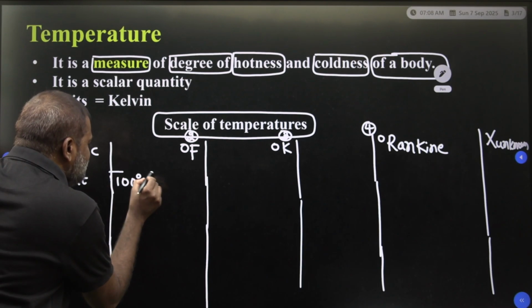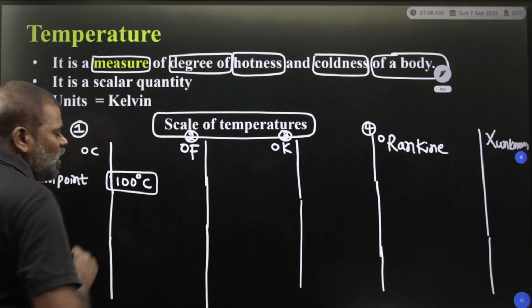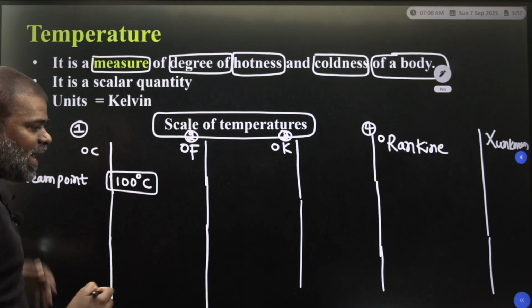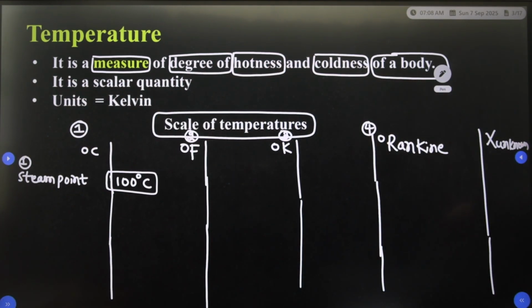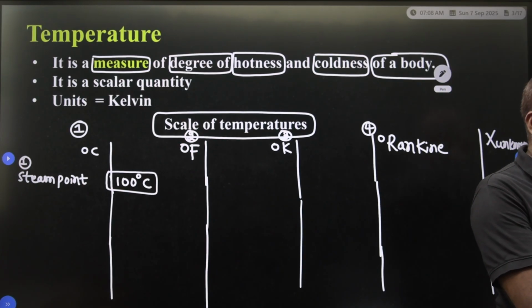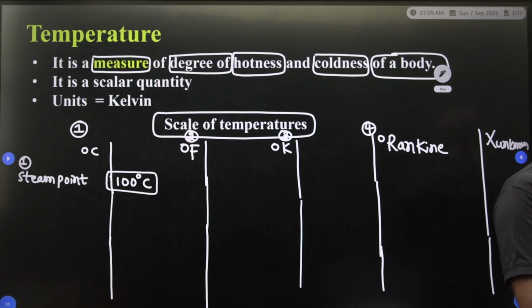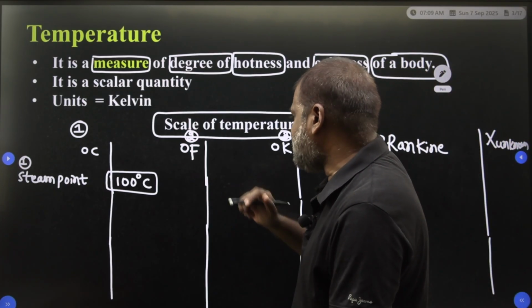At 100 degrees centigrade, water becomes vapor.